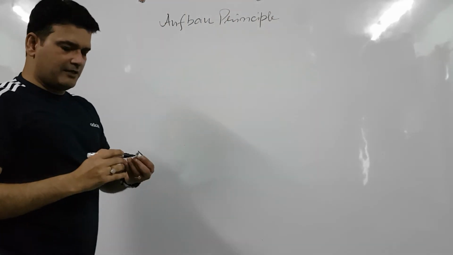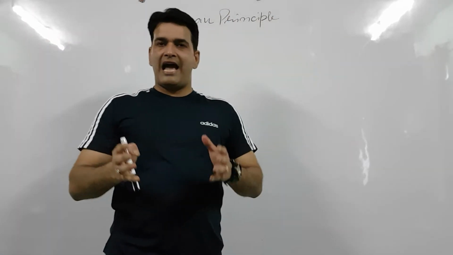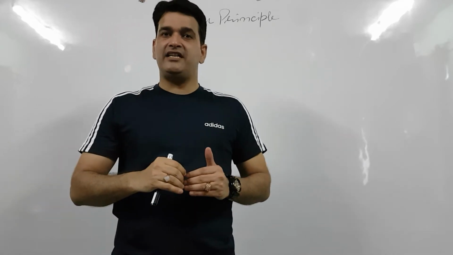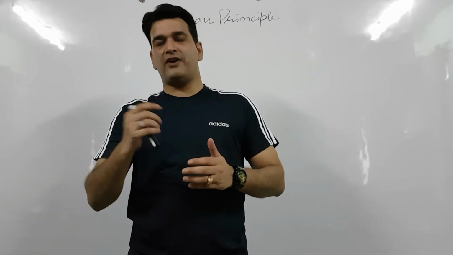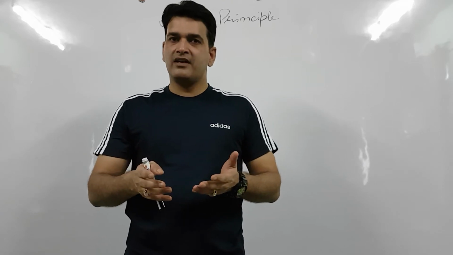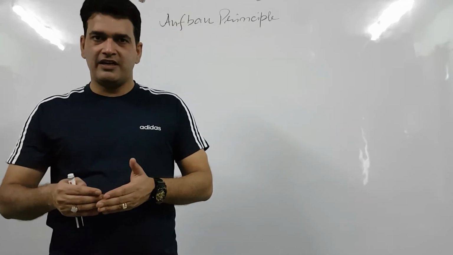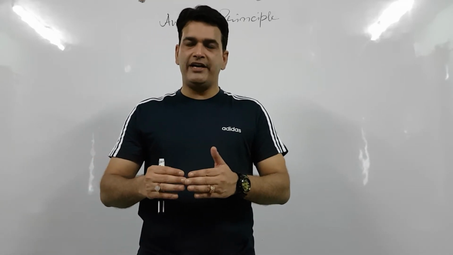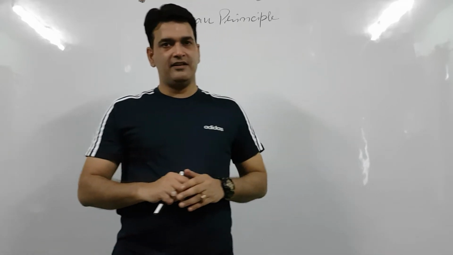According to this principle, an orbital with lower energy will be filled first, or the filling of electrons into different orbitals will take place according to increasing order of energy.